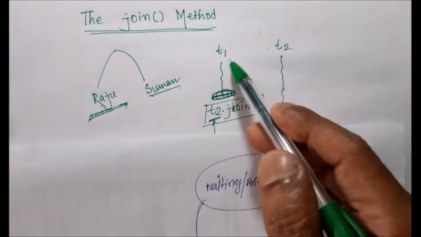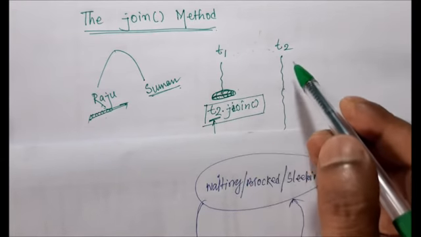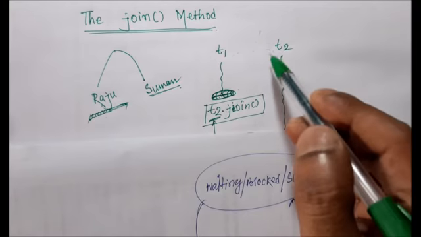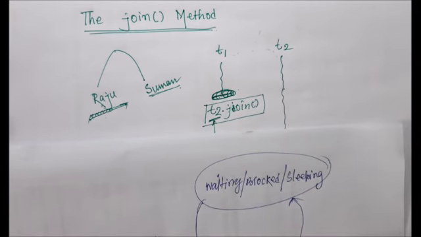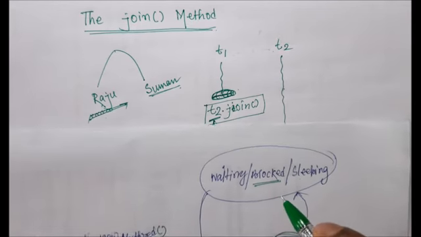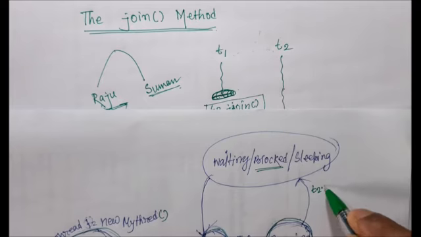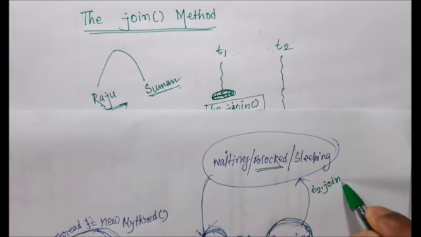Thread T1 has not finished his job. He is waiting for some time for T2 to finish its job. So when T1 calls T2.join, it will move to the waiting state, or you can say blocking state. From the running state, it will move to the next state, which is called the blocking state, if I call the T2.join method.